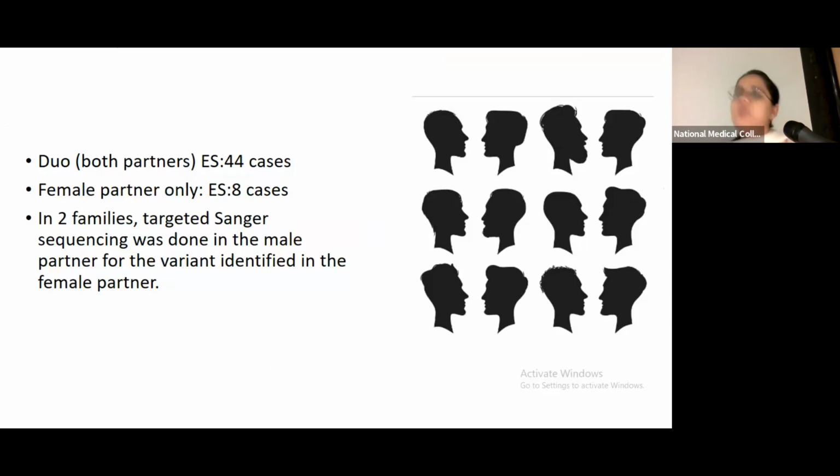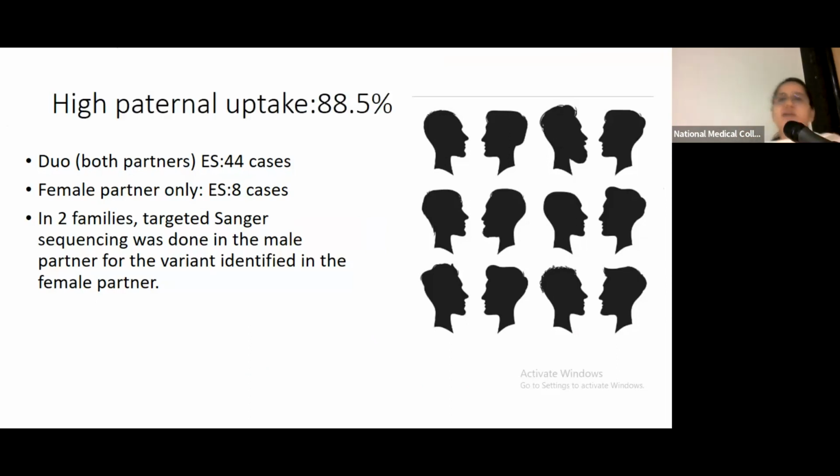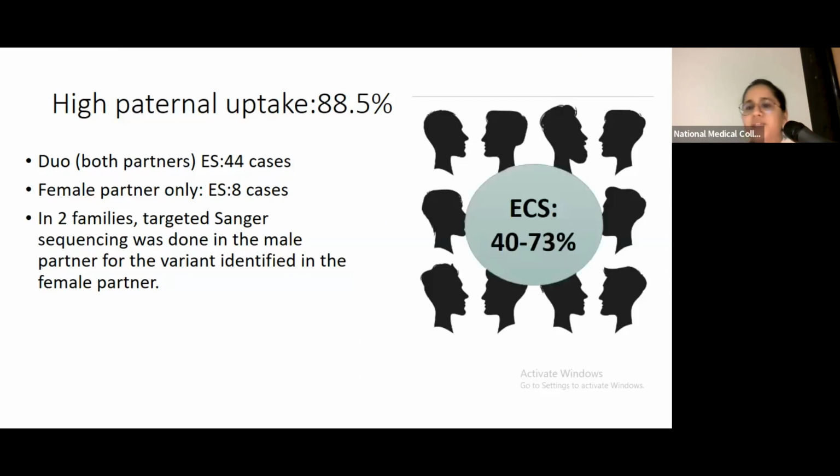In our study, we had a high paternal uptake of 88%, that is 88% of males underwent exome sequencing with their wives. But worldwide, what we have seen is that paternal uptake is not very good. It's only 40 to 73%.